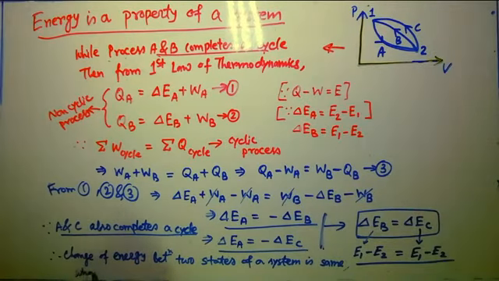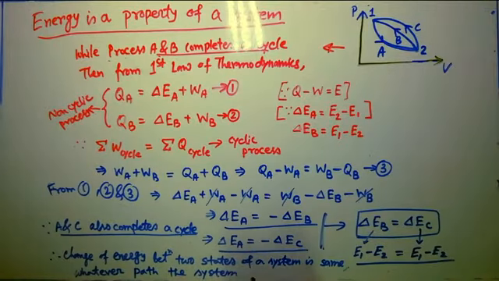You can see over here both the processes are following different paths. So the energy has a definite value for every state of a system.